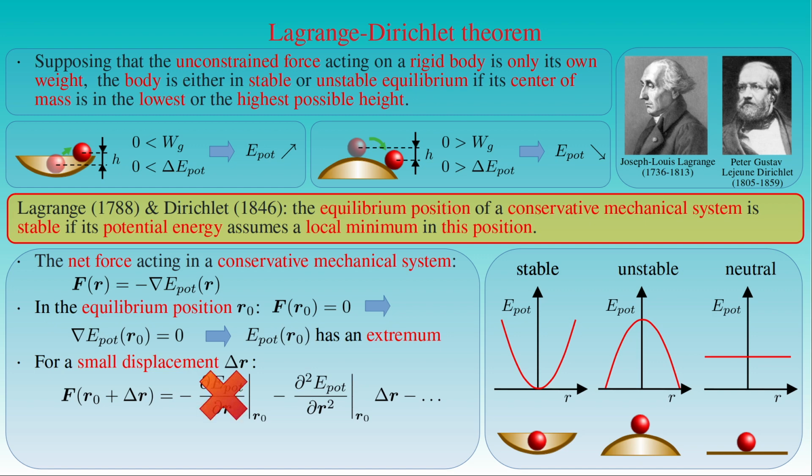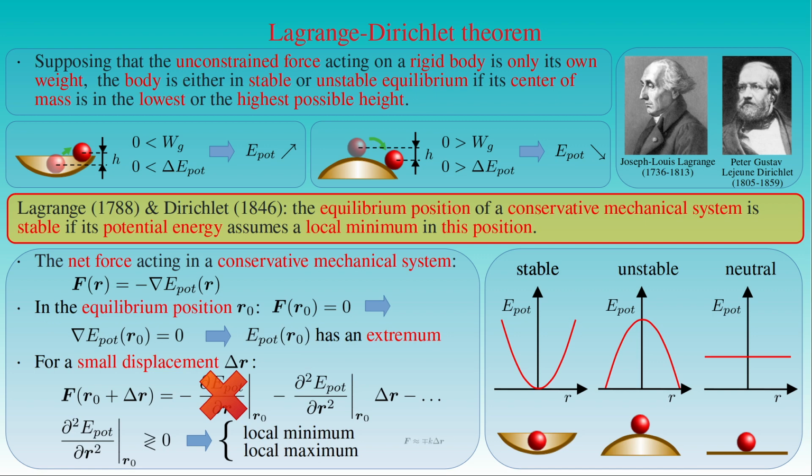We can approximate the force acting on the body up to the first order of its Taylor expansion by neglecting the terms of higher order. Then we only need to examine the sign of the second-order partial derivative of the potential energy with respect to the position r evaluated at the equilibrium position r0. If the second-order derivative of E pot is positive, then the potential energy of the body has a local minimum at the equilibrium position r0. For a negative second-order derivative, the potential energy has a local maximum at the equilibrium position.